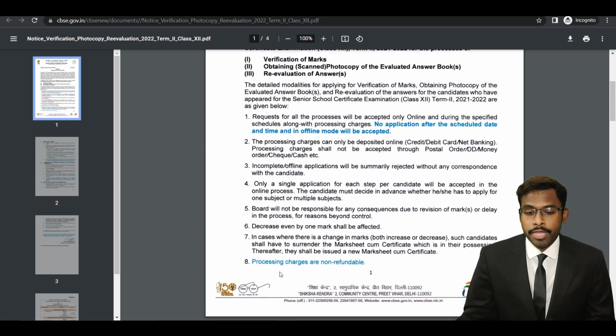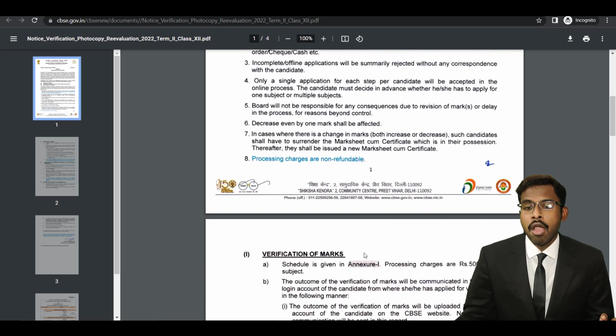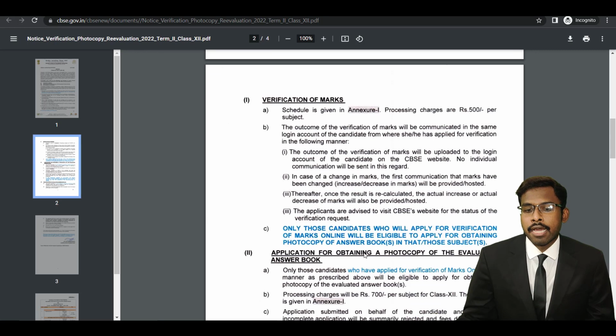The 8th point is that processing charges are non-refundable. So once you give money to someone, you cannot expect the money back, okay? Because people will not give you the money back. CBSE says clearly that the money is not refundable. So you will not be able to expect money back if you have given CBSE the money for revaluation, okay? Processing charges are non-refundable, meaning you will not get the money back.